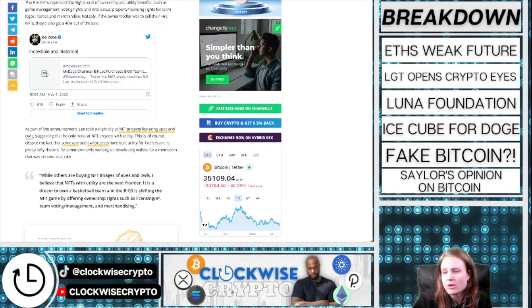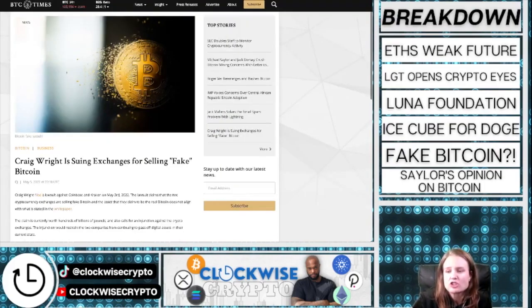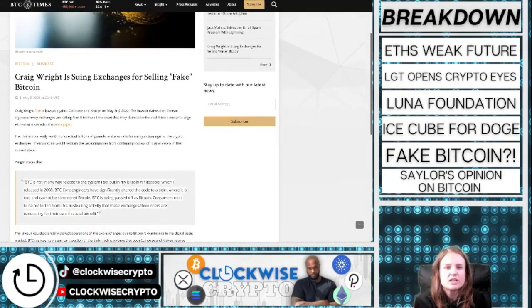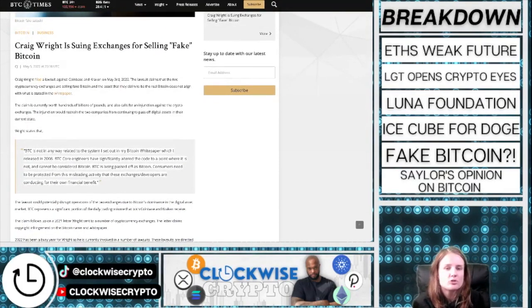And we haven't heard about Craig Wright in a while. He is suing exchanges for selling fake Bitcoin. Craig Wright has filed a lawsuit against Coinbase and Kraken on May 3rd, 2022. The lawsuit alleges that the two cryptocurrency exchanges are selling fake Bitcoin and that the asset they claim to be the real Bitcoin does not align with what is stated in the white paper.